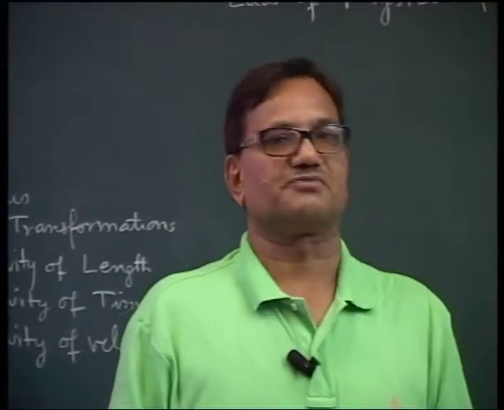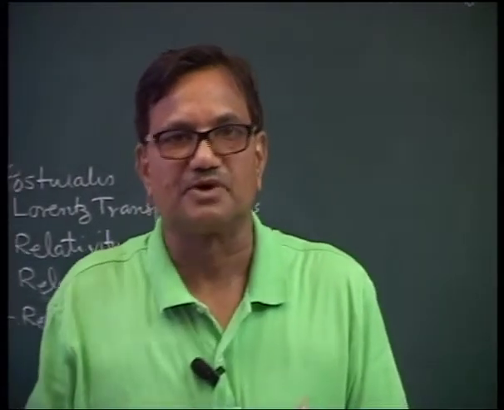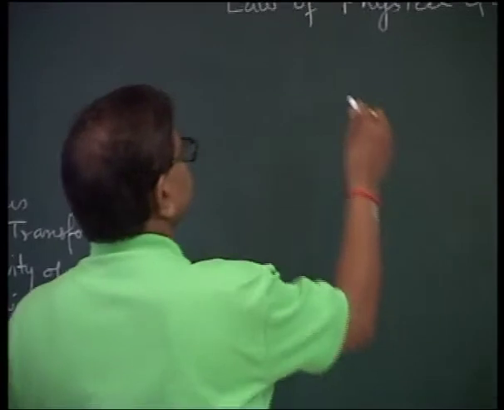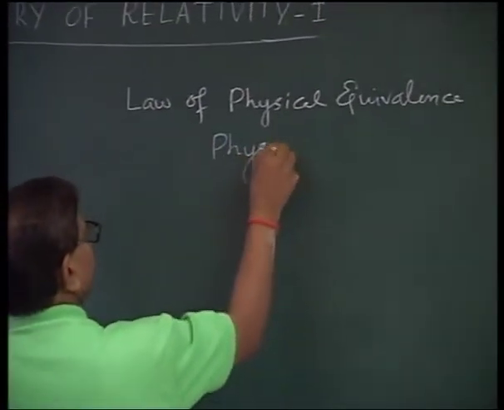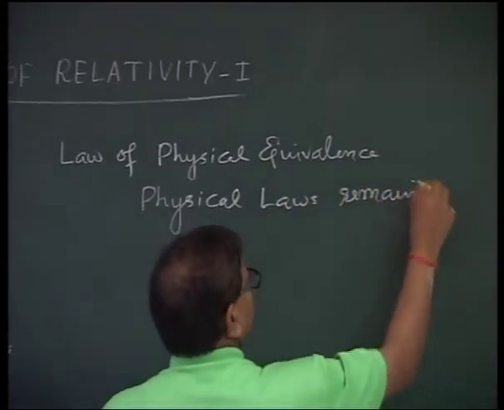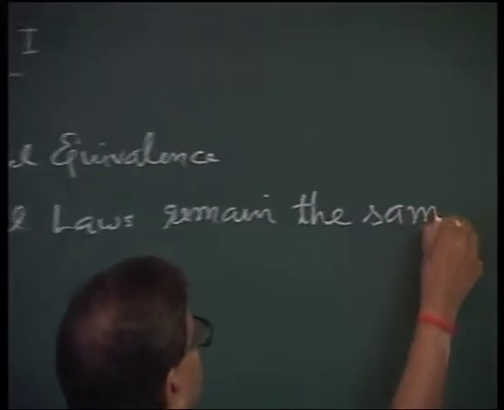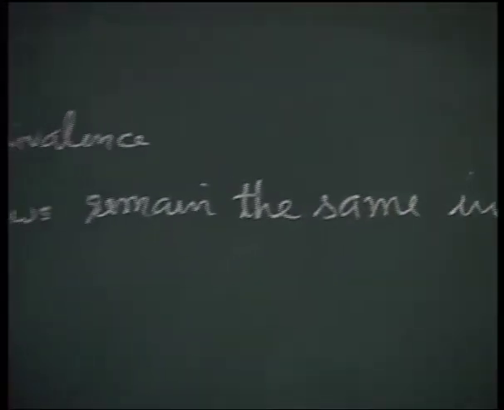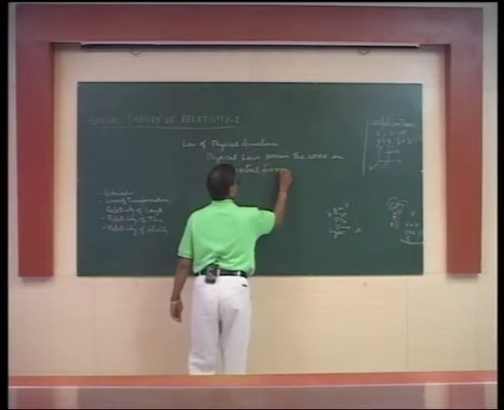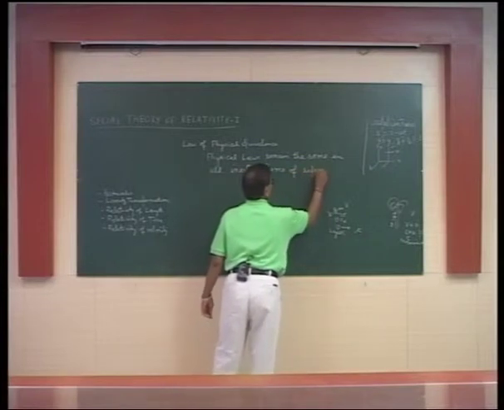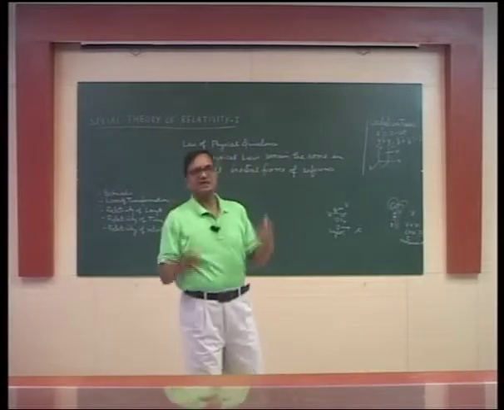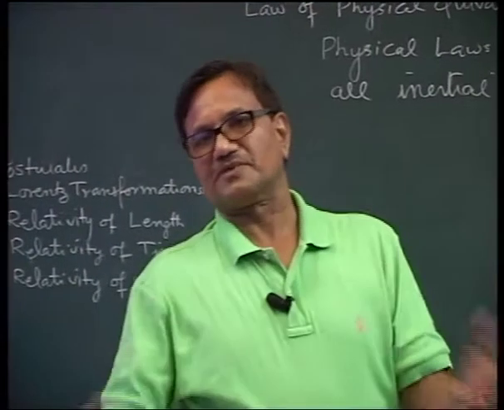Of course, the observer should be an inertial observer, because we are dealing with the special theory of relativity. The physical laws remain the same in all inertial frames of reference. What do you mean by physical laws remaining the same in all the inertial frames of reference?